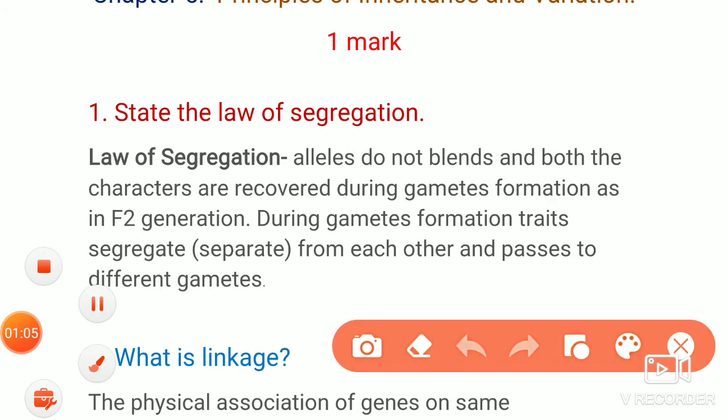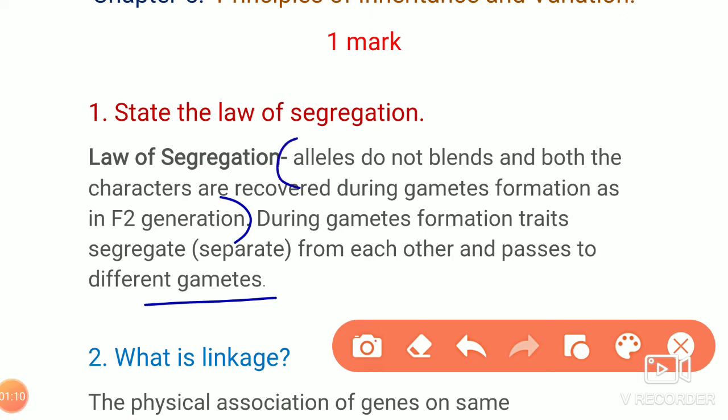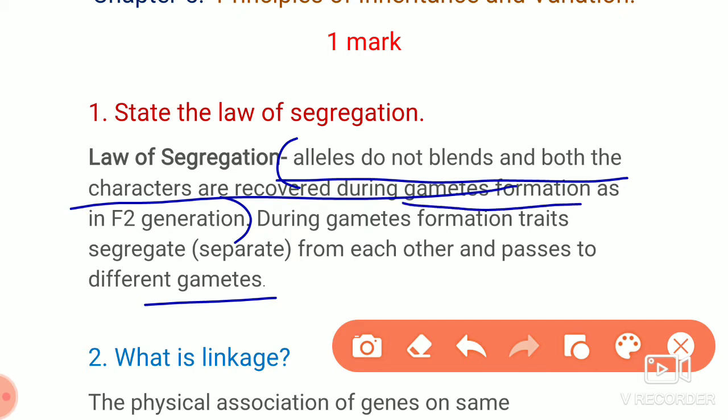This sentence may not be so important. Till here it is a statement. So alleles do not blend but both the characters are recovered during gamete formation in the F2 generation. So this is called the statement regarding the law of segregation. So you have to write it as a statement.